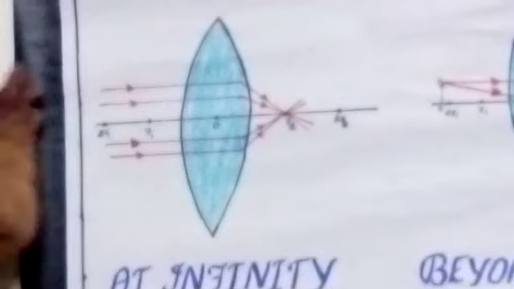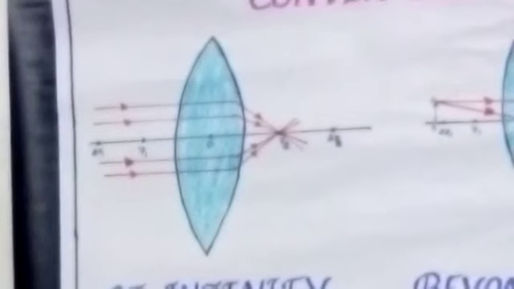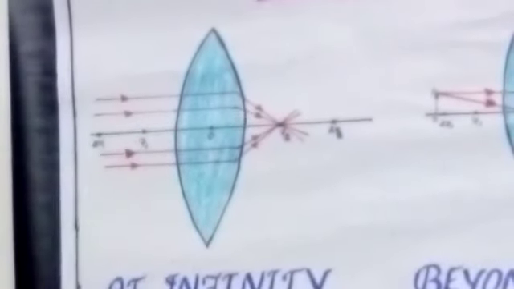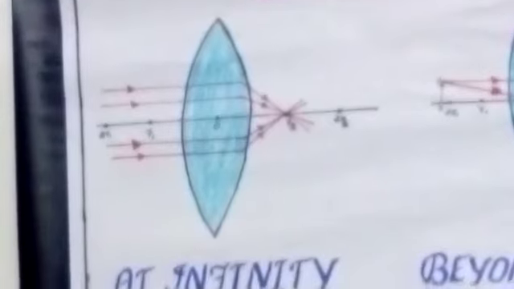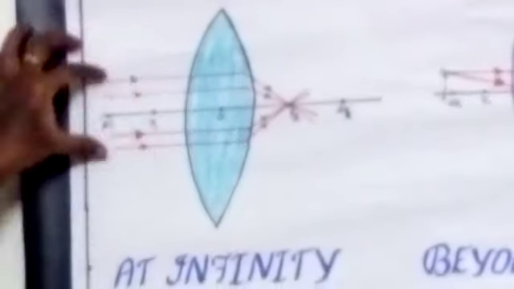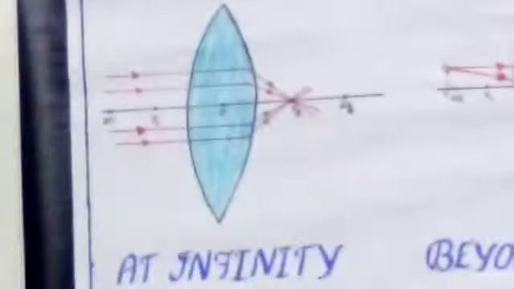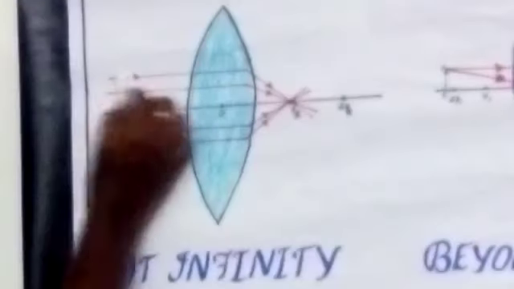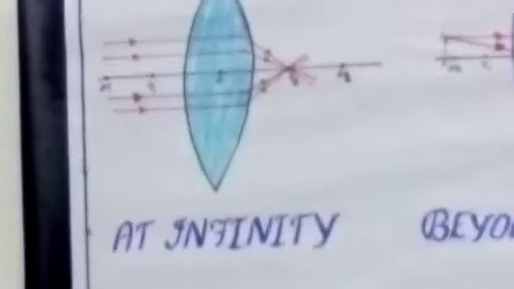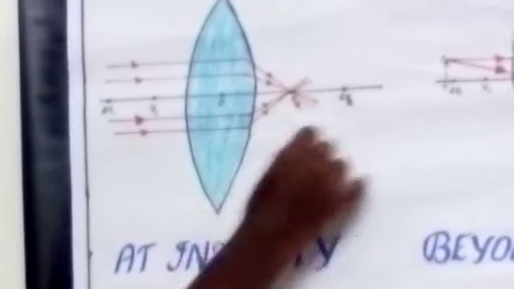Okay. So the light rays are coming from the object, which is far away from the lens. So the position of the image we are taking at infinity. So a parallel beam of light rays is coming from the object, from the infinite distance. The parallel beam of light rays passes through the lens. According to the rule we learned, the parallel rays will meet on the principal focus. This point is called the principal focus.